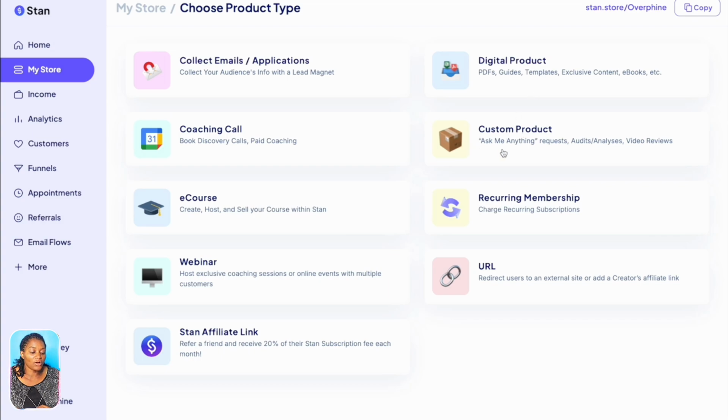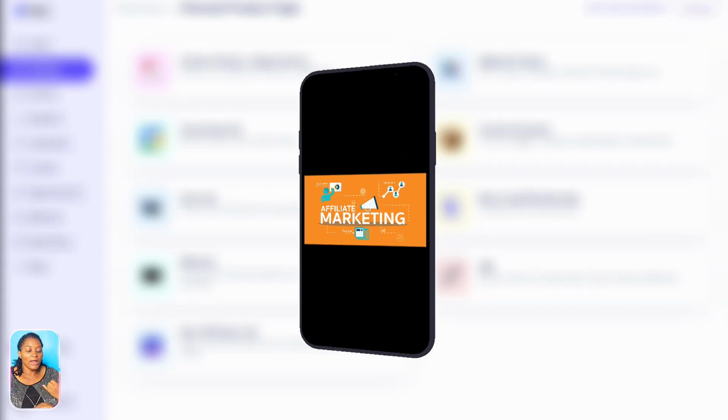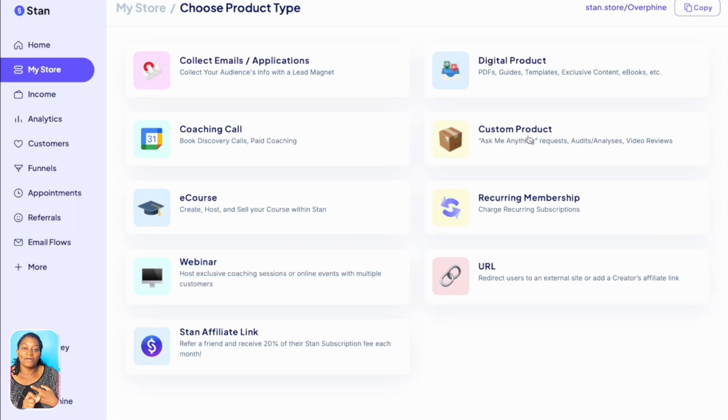Now you can also sell custom products. So what does this mean? If you are doing affiliate marketing, you can come here and put the links of your affiliate products here. So you can see that this is one tool that every creator needs. When I just started my businesses online, I had to use many different platforms for different things. But being able to have a store like this that has everything you need as a creator in one place is a complete no-brainer.